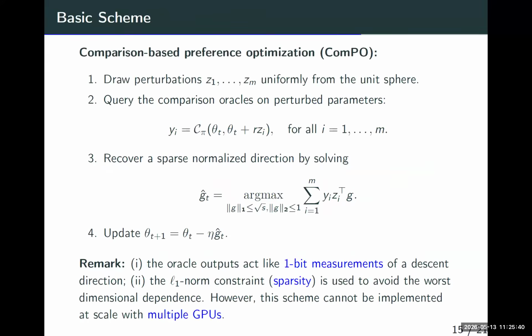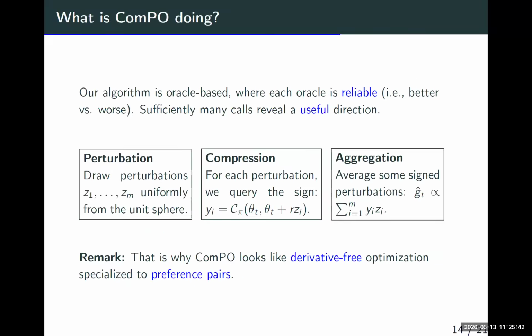Okay. And here comes... oh, please. Can you do something more clever than just sampling from the sphere? That's a great question. Yes.